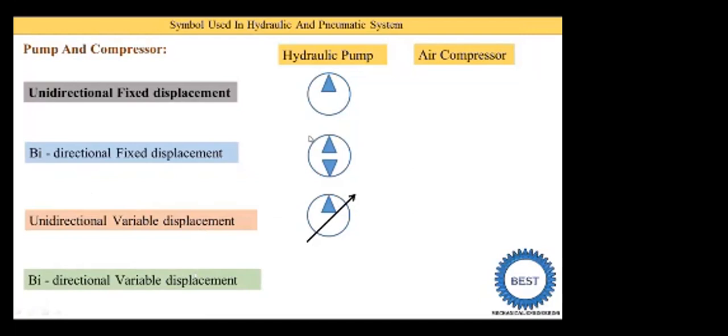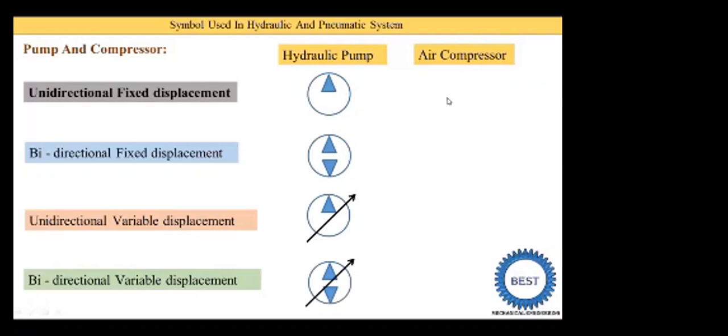Next one is the bidirectional variable displacement. We just copy the symbol of the bidirectional fixed displacement. Bidirectional means two directional, so we draw two triangles, and it is variable displacement. When the word variable comes, what do we need to draw? We need to draw one arrow line at 45 degrees. So these are generally the four types of hydraulic pumps mentioned in hydraulic circuits.